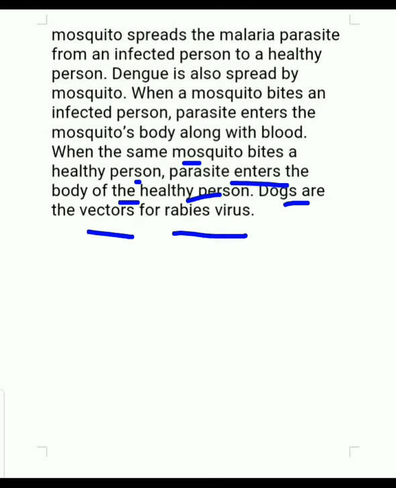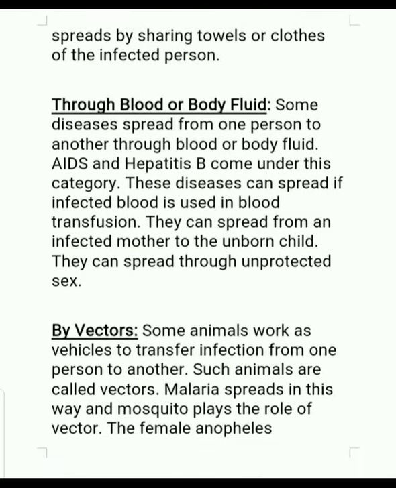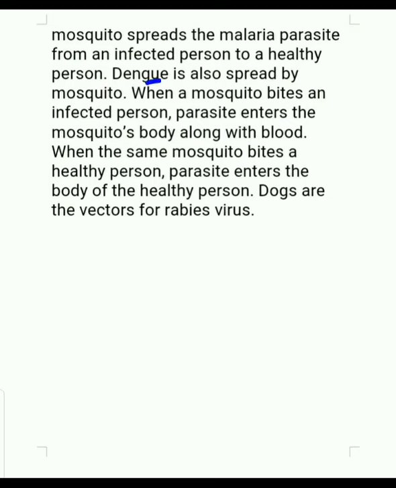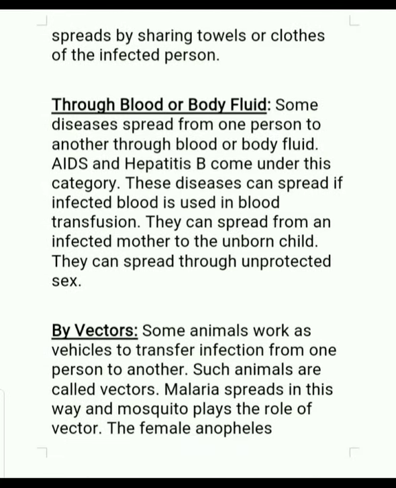So here we can see that malaria is transmitted by the vector, the female anopheles mosquito. Dengue is also spread by the Aedes mosquito, and dogs are the vectors for the rabies virus. So these are the ways by which diseases are transmitted from one person to another.